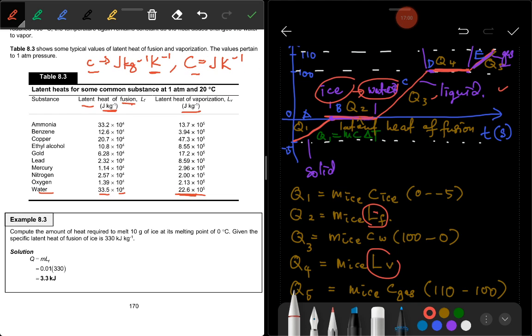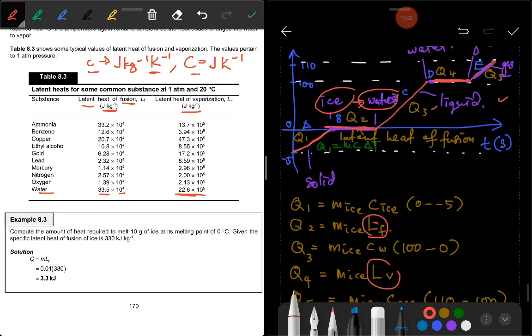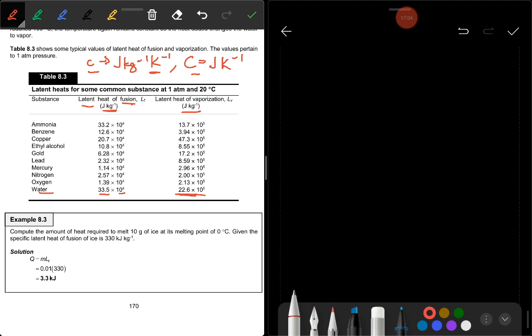Okay, have a look at example 8.3. Compute the amount of heat required to melt M ice. You are given M ice is equal to 10 gram, so 10 times 10 to the power of minus 3 kg, and its melting point is 0.